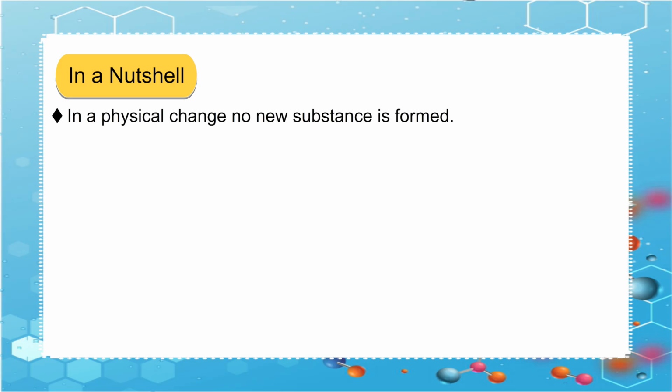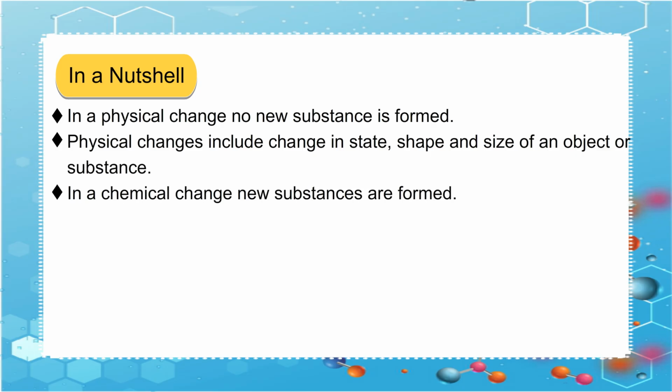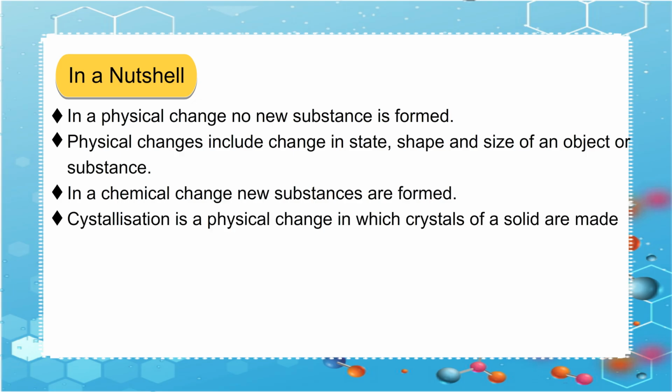In a nutshell, in a physical change no new substance is formed. Physical changes include change in state, shape and size of an object or substance. In a chemical change new substances are formed. Crystallization is a physical change in which crystals of a solid are made from its solution.